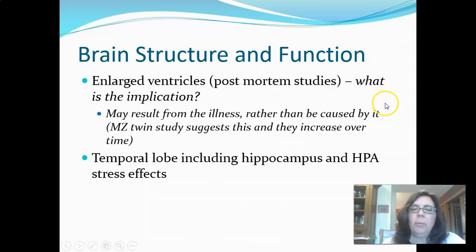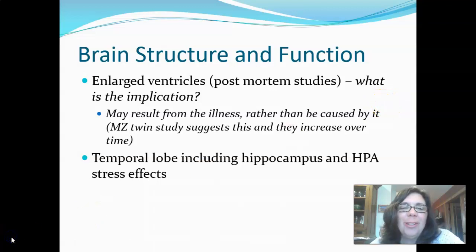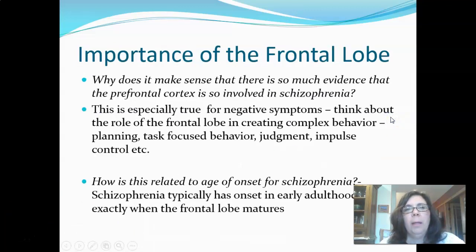We also see some disruptions in the temporal lobe, including the hippocampus, and the HPA axis with the long-term stress effects also seems to maybe not be functioning the ways we would expect it to. The temporal lobe is very connected to hallucinations in many different ways. In fact, when we have tumors in our temporal lobe, we sometimes will have hallucinations as a result. So it's not surprising that it seems important here as well.